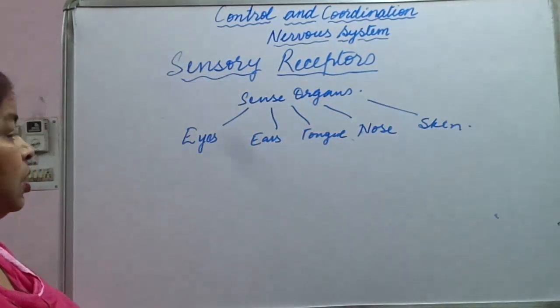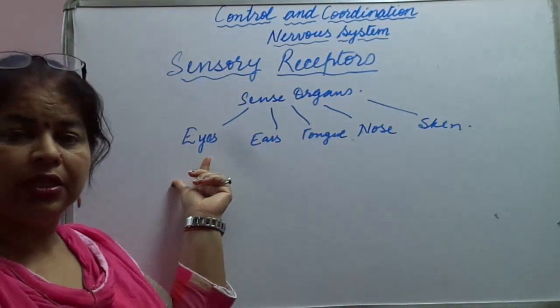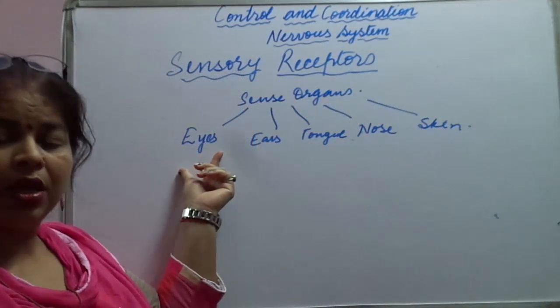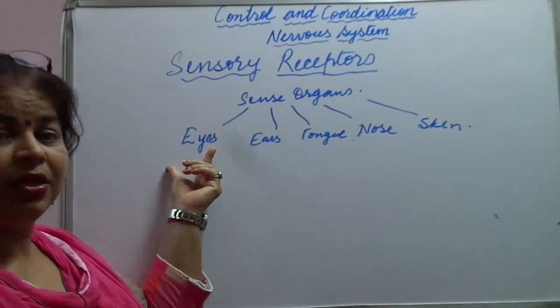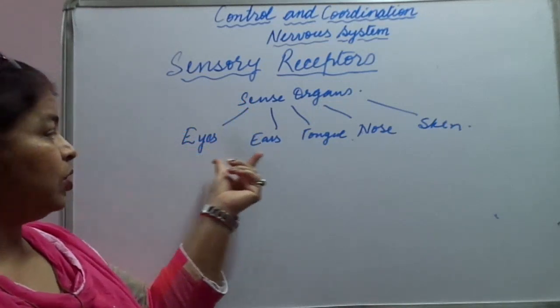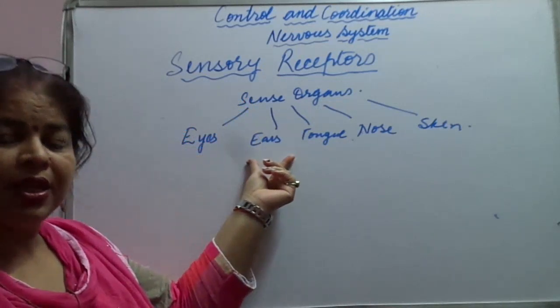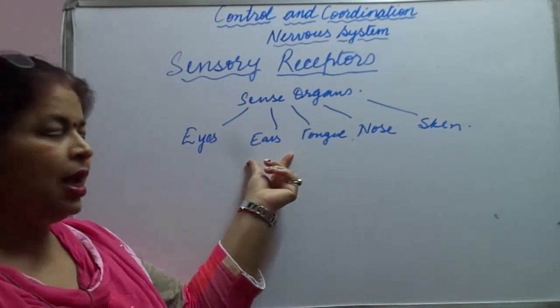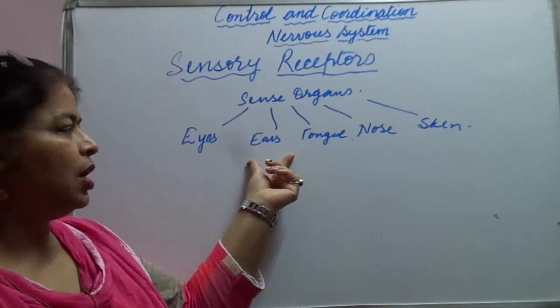If we have to see things, the stimulus is detected by our eyes because of the light present in the eyes. Audio receptors are there in our ears. We are able to hear, and then we understand accordingly.